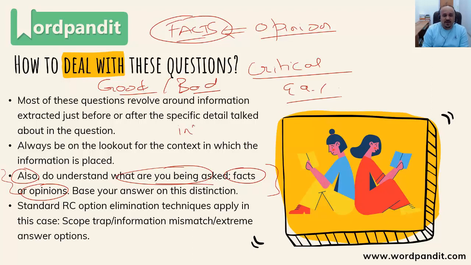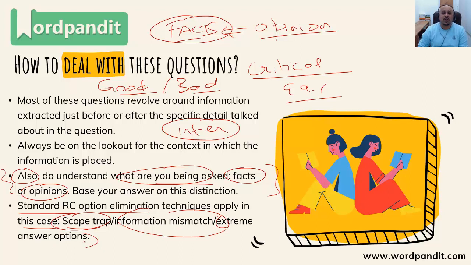Whenever you are being asked to infer something from the passage, you have to stay within the ambit of information mentioned. Next thing, standard RC option elimination techniques apply in these cases. In this question, identify the scope of the passage. If the passage is about, say, global warming in India, please do not extend it to global warming in the world. Information mismatch: there is a subtle change in information. One fact has been edited, altered, slightly changed. It might appear as if the information is taken from the passage, but it might have a slight alteration. Or extreme answer options: you introduce things such as all, never, always in the answer options, which makes it extreme in nature. These are standard things that you have to be on the lookout for.